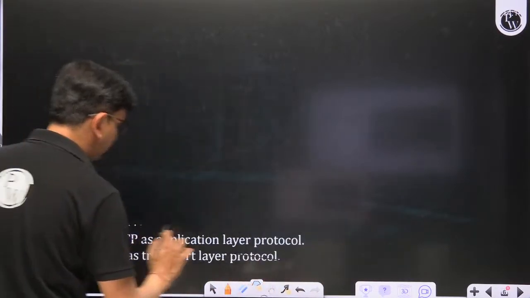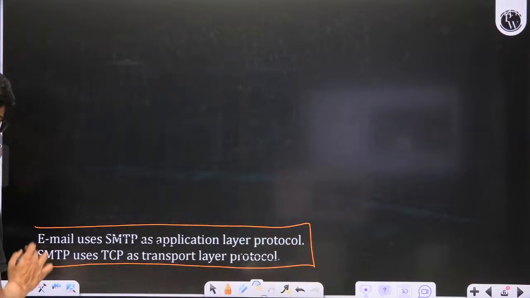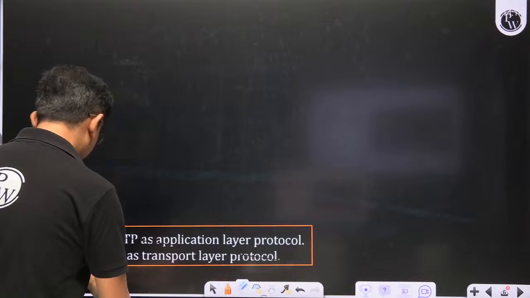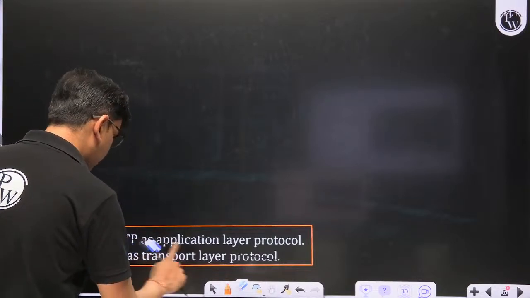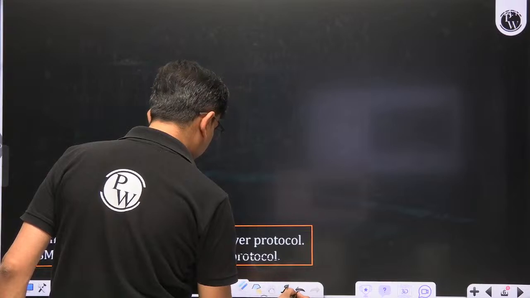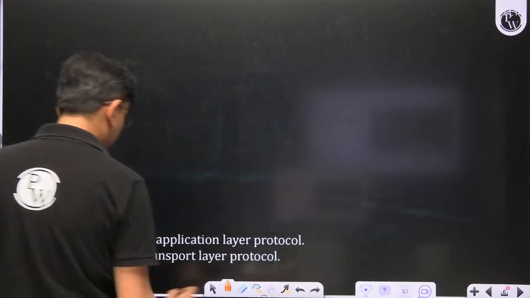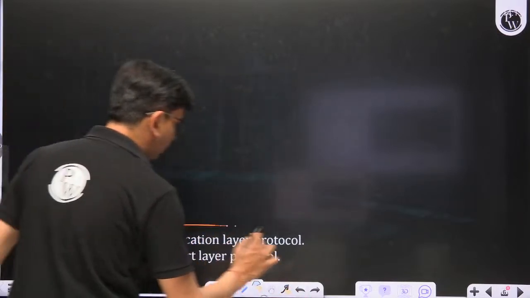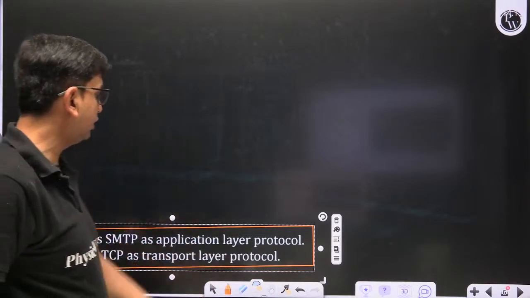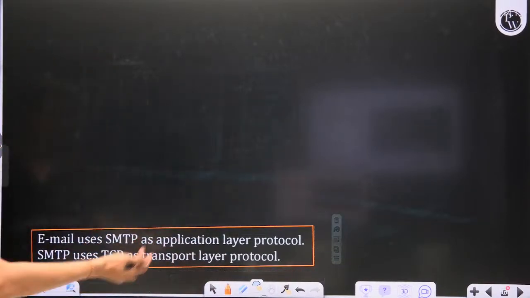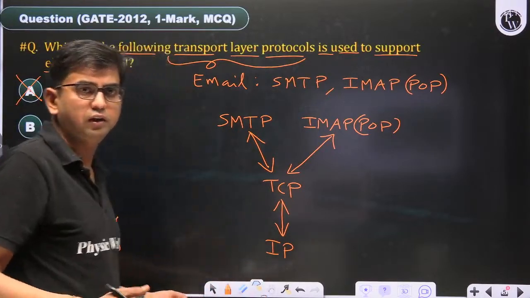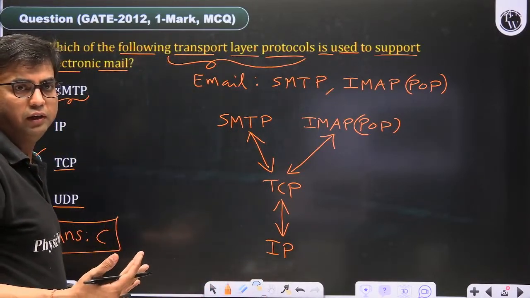So what statement is written here? That is helpful for you. SMTP uses email as application layer protocol, and SMTP uses TCP as a transport layer protocol. This picture is signifying that thing. Okay. And then type the